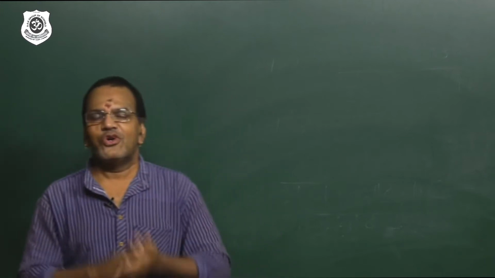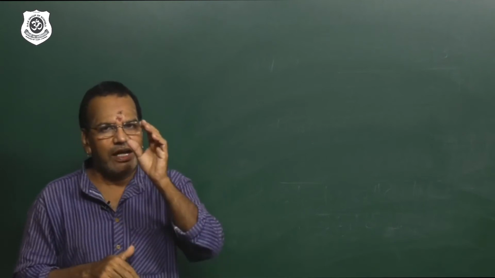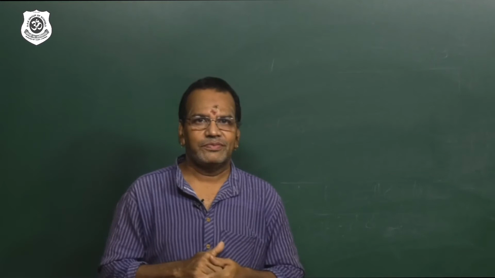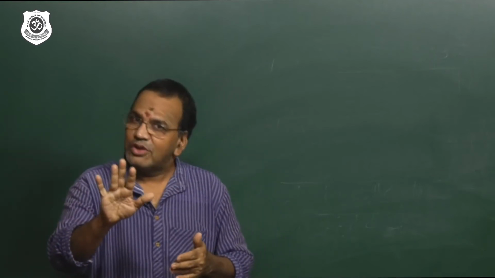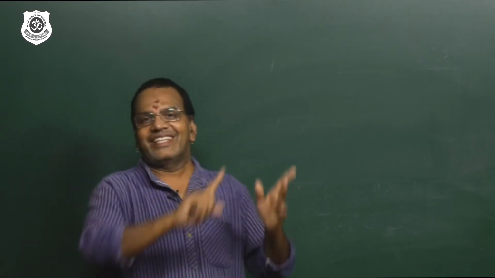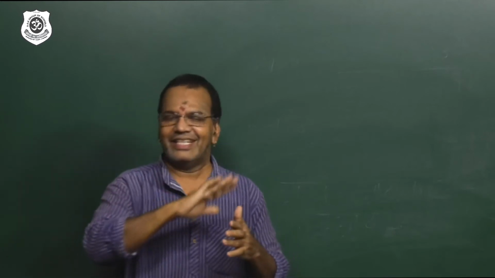Right. So the rules. First, please focus on the rules. When the first word ends with i or ii, followed by not i or ii. You know why? If followed by i or ii, it will go to dirgha sandhi, because i followed by i, answer is ii.